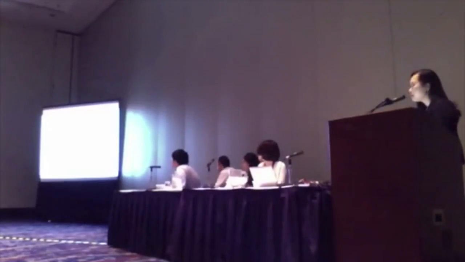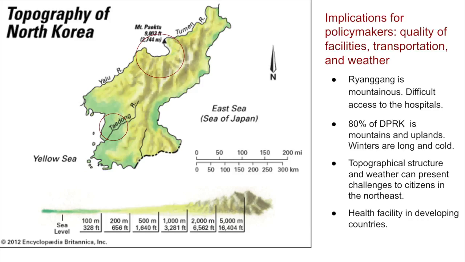So what does it mean? We looked at the topography of the country to try to explain what is happening here. Up here, the bigger circle represents the location of Giang. So if you remember, two visualizations ago, Giang is the province with the highest MMR. And the province happens to be at a place where the location is very mountainous.